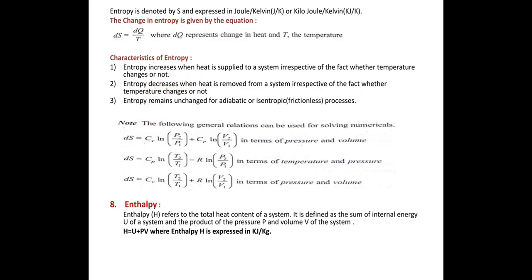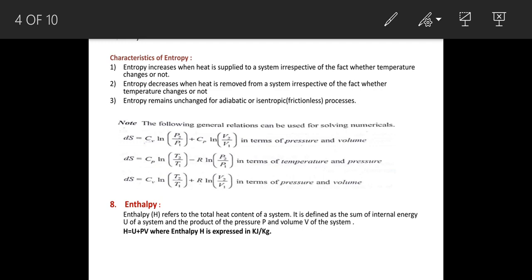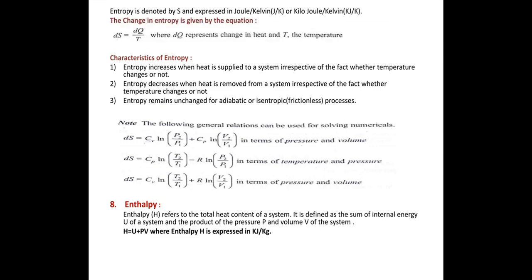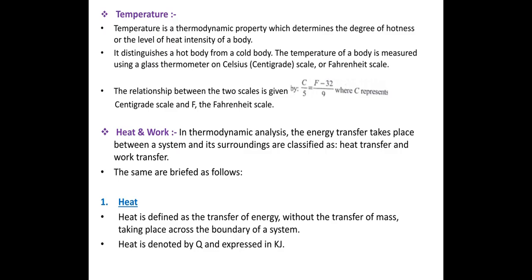Enthalpy. I already told you in steam properties, enthalpy means the heat content. It is denoted by H. It refers to the total heat content of the system. It is defined as the sum of the internal energy U of a system and the product of pressure and volume. So enthalpy H is equal to U plus P into V. It is expressed in kilojoules per kg.